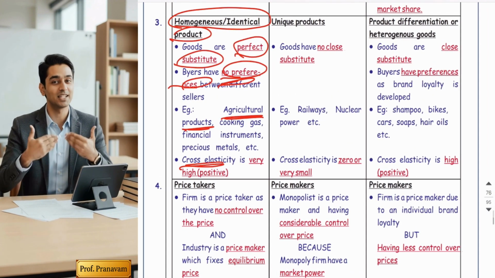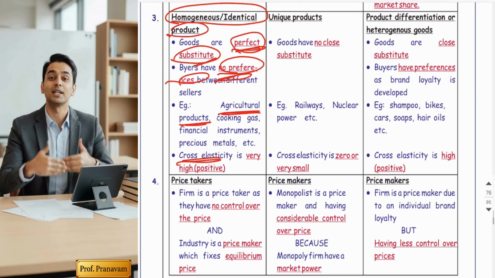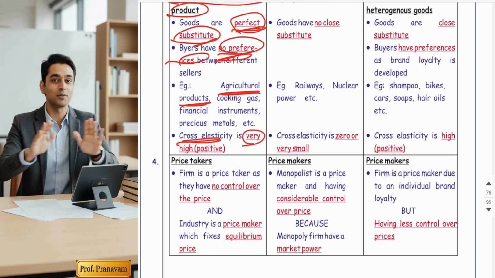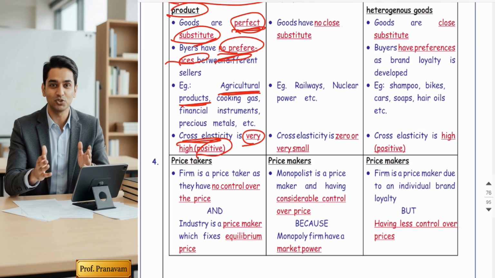So in perfect competition, the goods are actually perfect substitutes for each other. So what will be the cross elasticity in perfect competition? It will be very large and positive. It will be infinity. Okay, because the buyer does not have any kind of preferences.